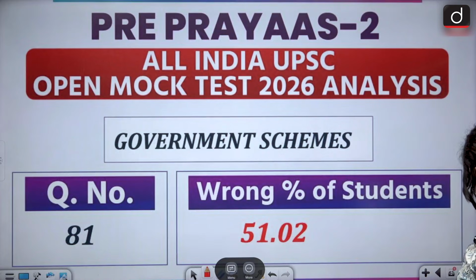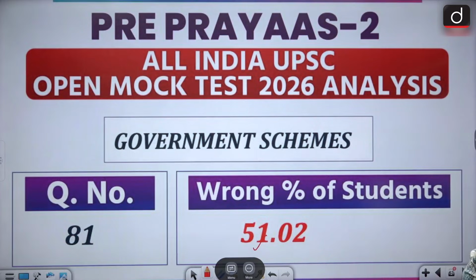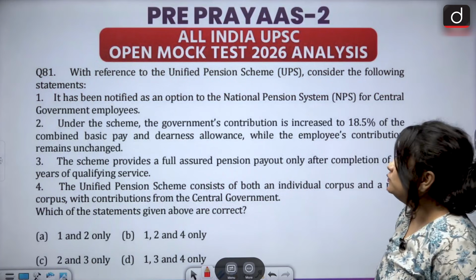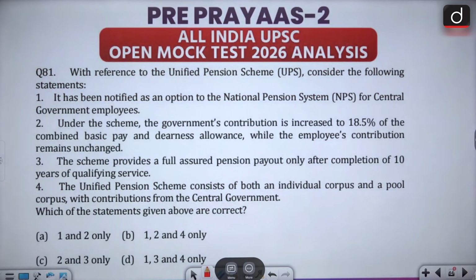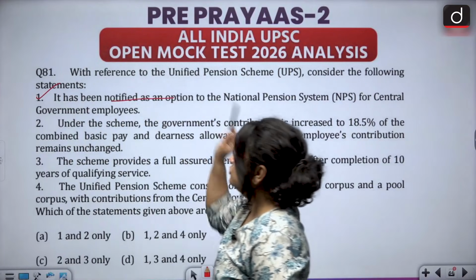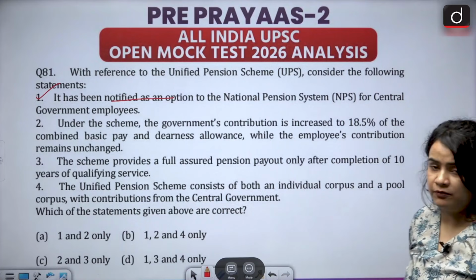The next question is again from the government schemes section, and 51% of you did not get this right. So let's take a look at it. Question 81, with reference to the Unified Pension Scheme UPS, consider the following statements. 1. It has been notified as an option to the National Pension System NPS for central government employees. This statement, students, is correct. It is accurate. It has indeed been notified as an option to the NPS for central government employees.